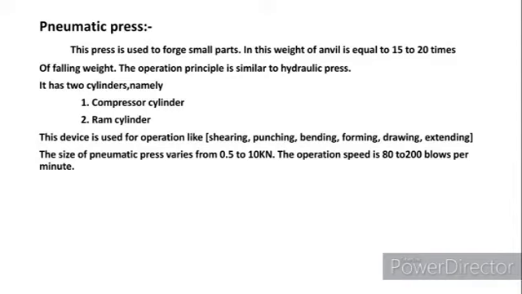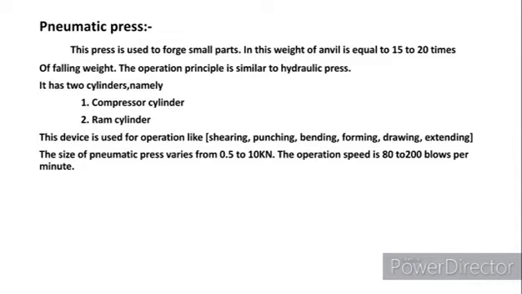When the air comes into the piston through the compressor cylinder, the piston moves down and presses the material placed on the base. When the air is passed through the ram cylinder, the air comes inside and the ram moves upward, and this process is repeated many times to get the shape of the material we need.